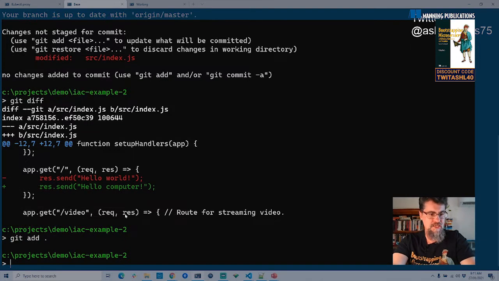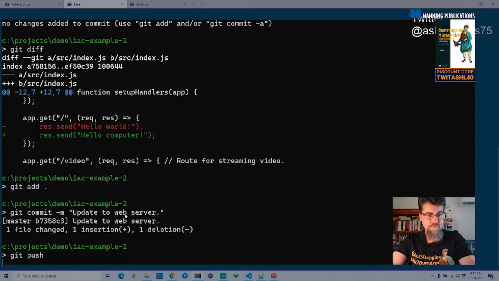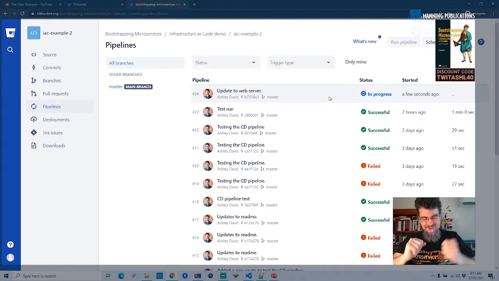So I'm going to stage that change and commit it. Not a very good comment, but I'm trying to get through this quickly. So I've committed that. I'm going to push this up to my Bitbucket repository. We'll switch back to Bitbucket and, fingers crossed, pray to the demo gods, it's come through for me.